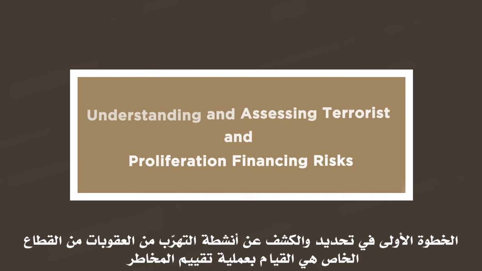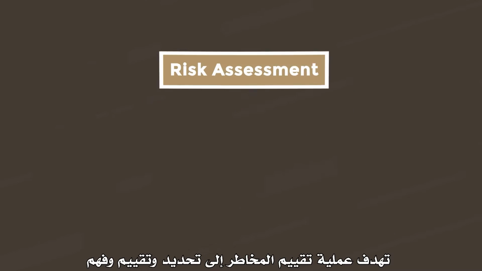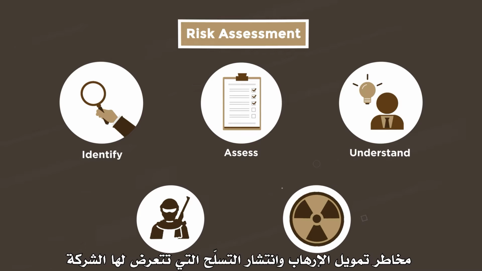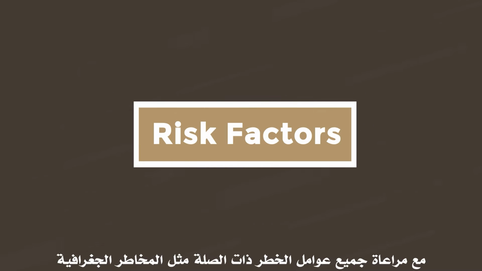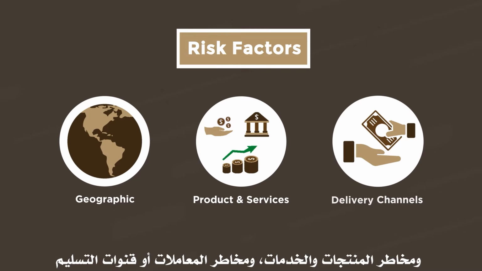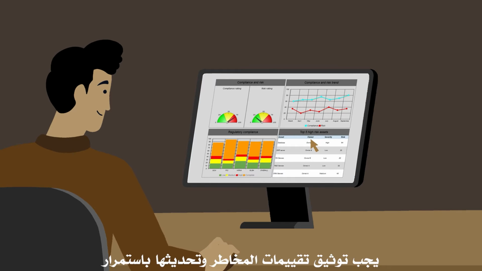The first step in identifying and detecting sanctions evasion activities by the private sector is through conducting a risk assessment. A risk assessment aims to identify, assess, and understand the terrorist and proliferation financing risks that the business is exposed to, while considering all the relevant risk factors such as geographic risk, product and services risks, and transactions or delivery channel risks. Risk assessments should be documented and kept up to date.